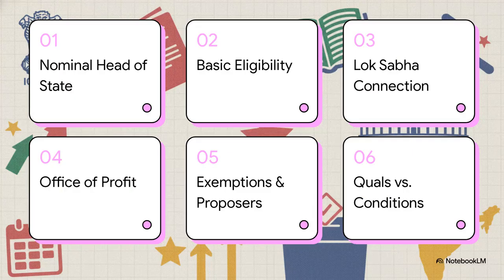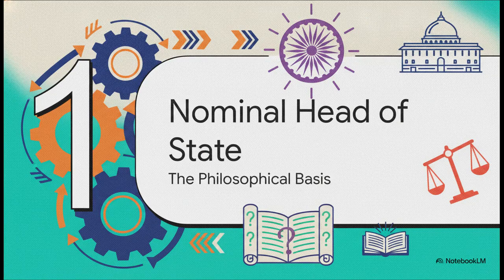Here's our roadmap for today's session. We're going to cover the nominal head of state, run through the basic eligibility checklist, and then unpack the Lok Sabha connection. After that, we'll decode the notorious Office of Profit, look at key exemptions and proposers, and finally, weigh qualifications against conditions. All right, starting off with the nominal head of state.